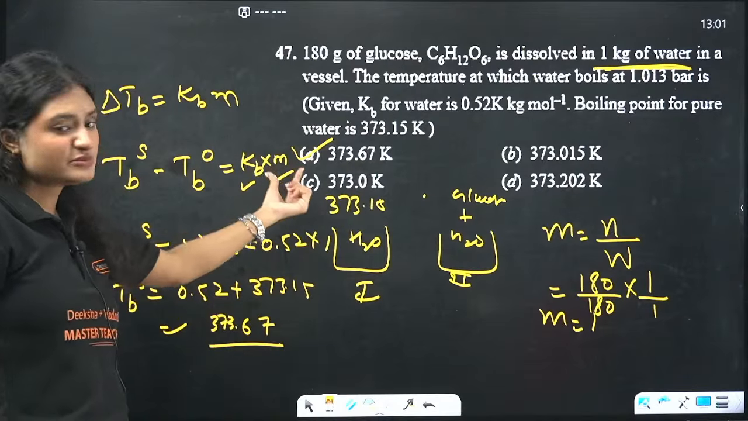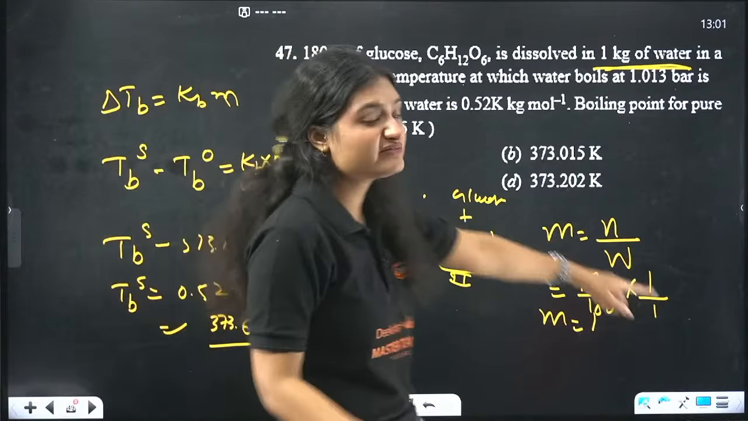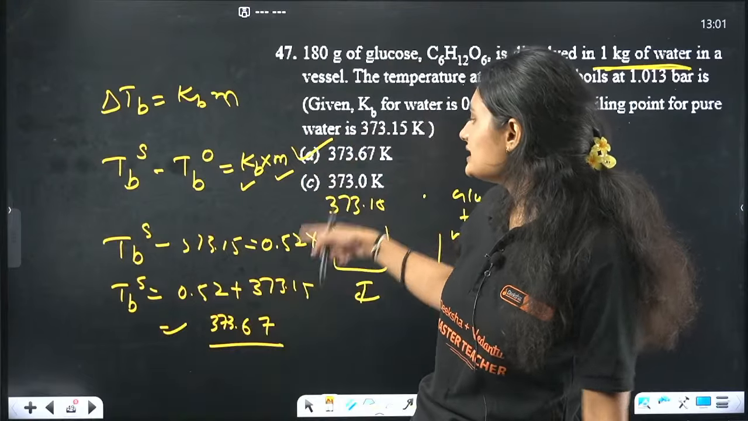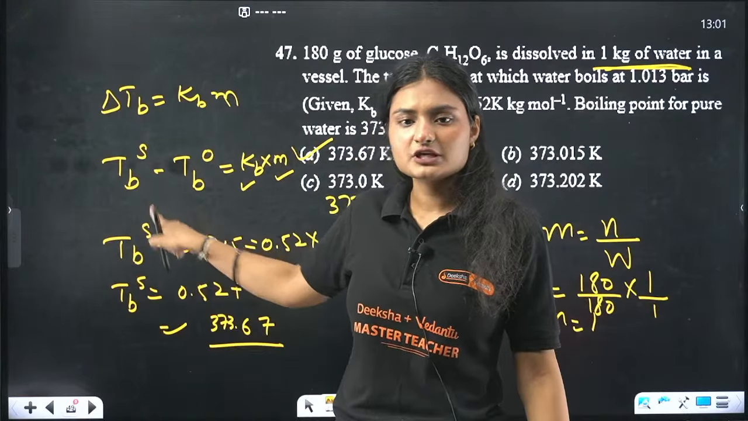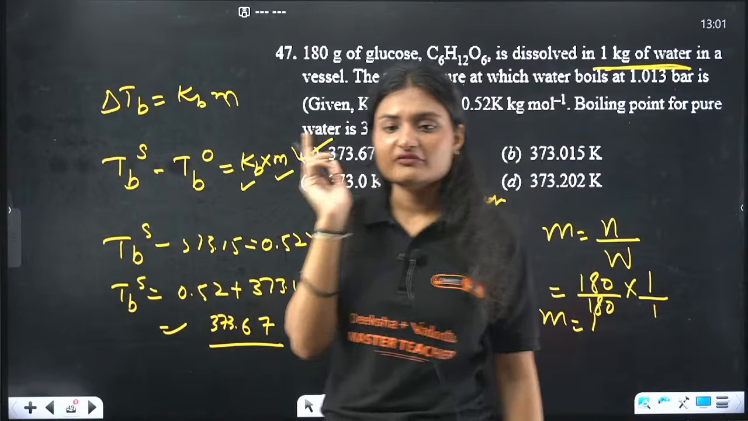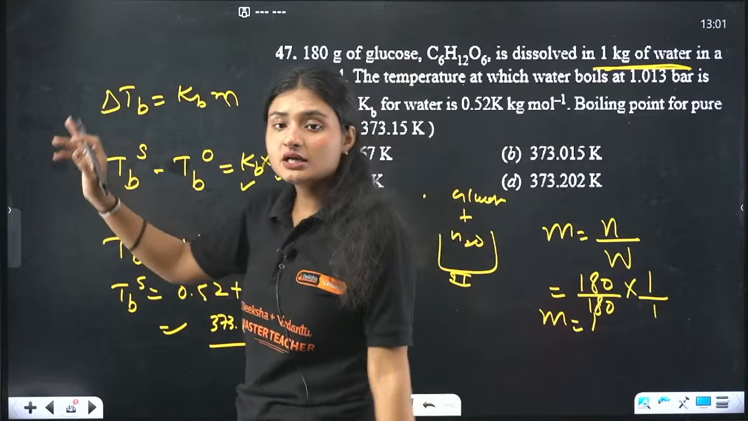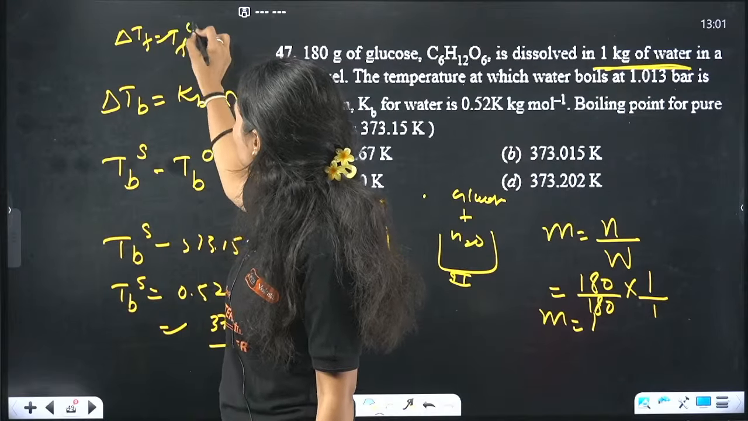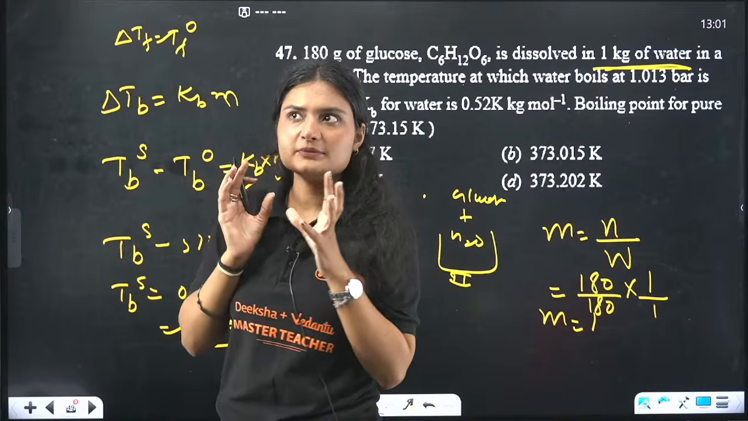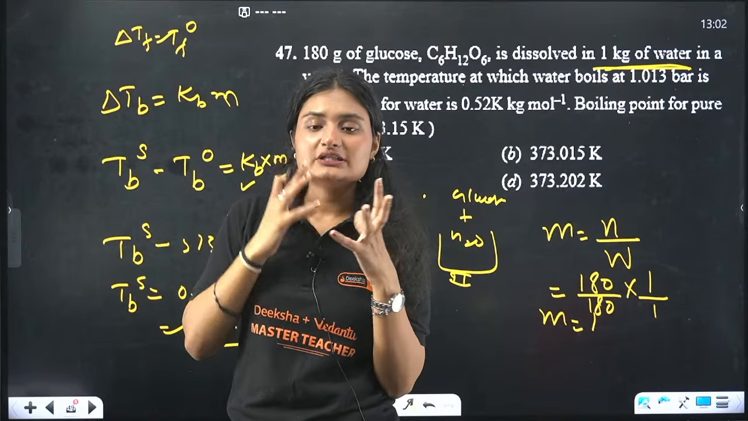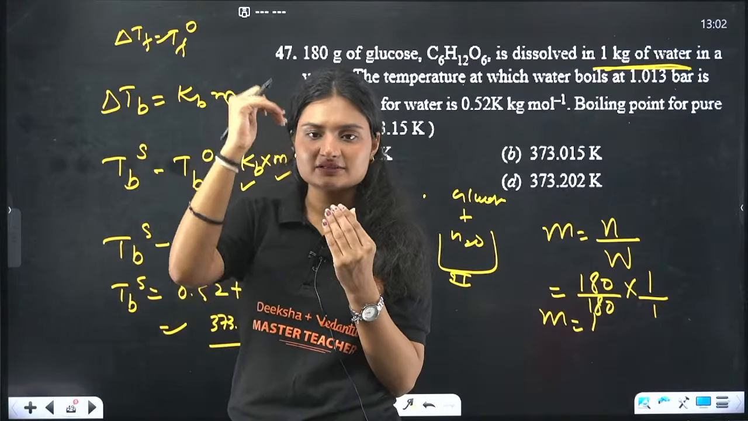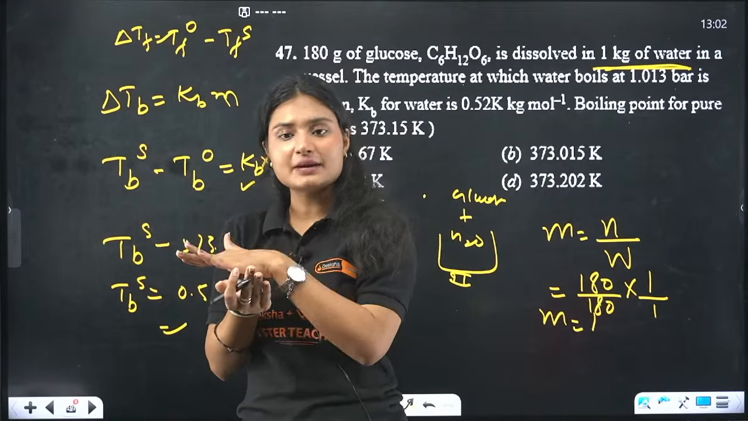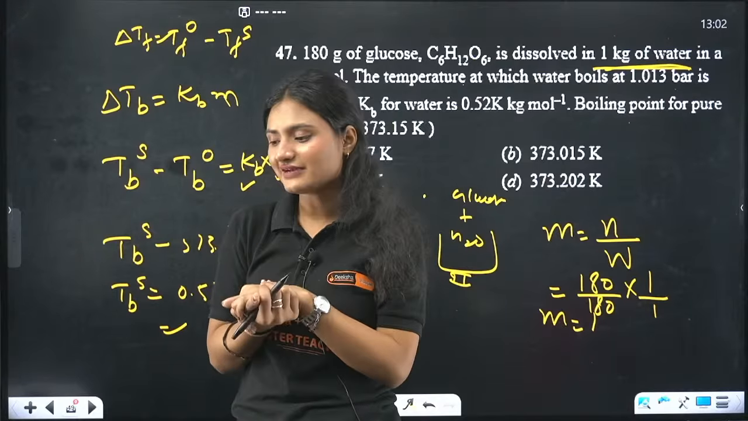Delta Tb equals Kb times m, where m is molarity. Molarity is the number of moles of solute present in 1 kilogram of solvent. That is the relation. Molarity was 1, the Kb value is already given. We need to calculate this value only. So you should be clear in your concept. When we talk about depression of freezing point, the solvent's freezing point is higher than the solution's freezing point, because there is a depression happening, lower than the pure solvent value.